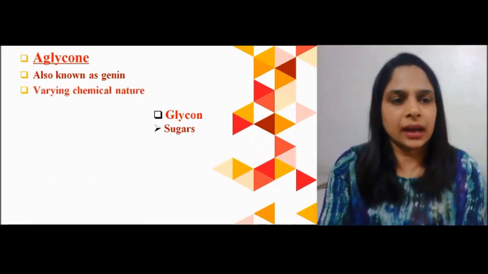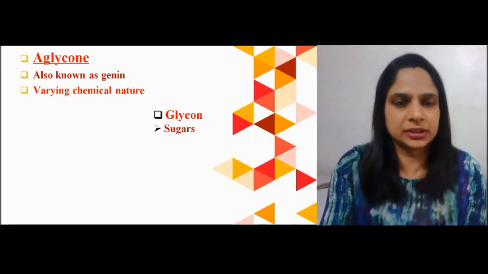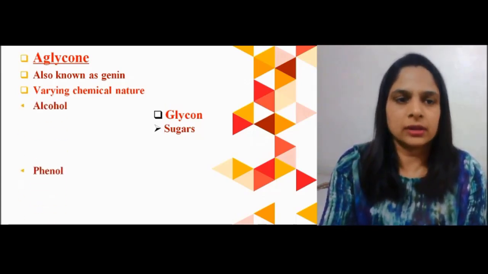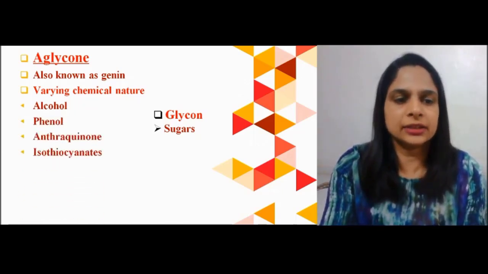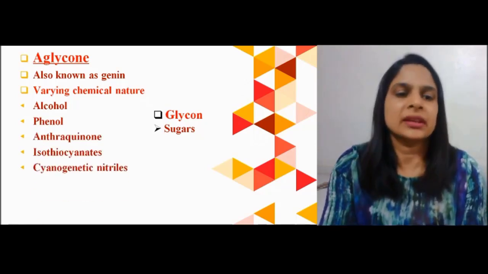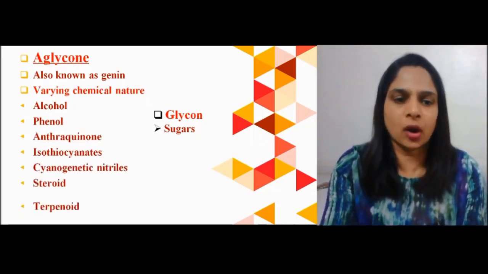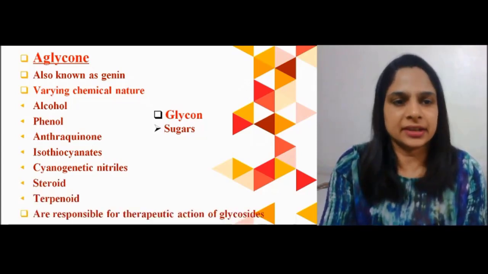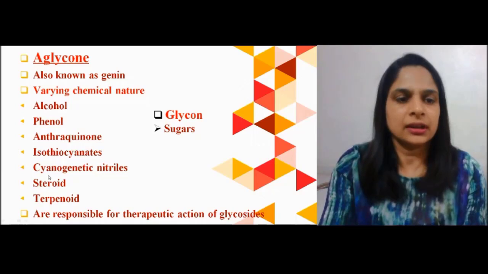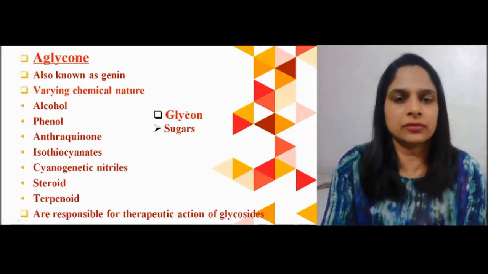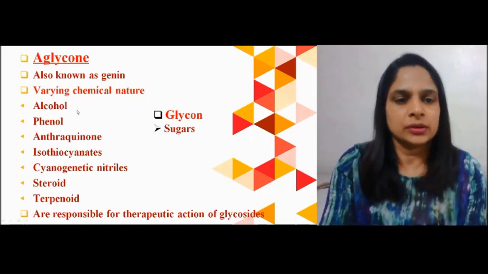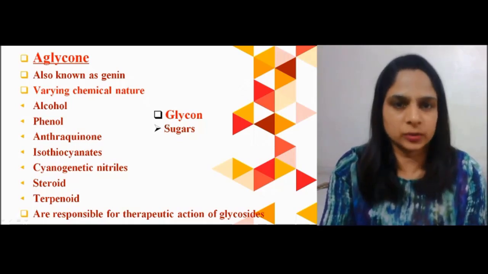Aglycone portions have varying chemical nature. They may be in alcohol form, or present in the form of phenols, anthraquinones, isothiocyanates, cyanogenetic nitriles, steroids, terpenoids, etc. So the aglycone portion has various chemical derivatives, whereas sugars are also of different derivatives. The combination of this non-sugar and sugar portion gives us the glycoside molecule.